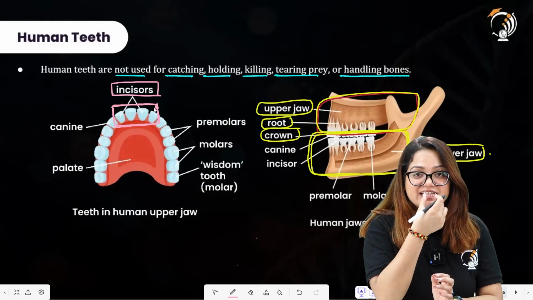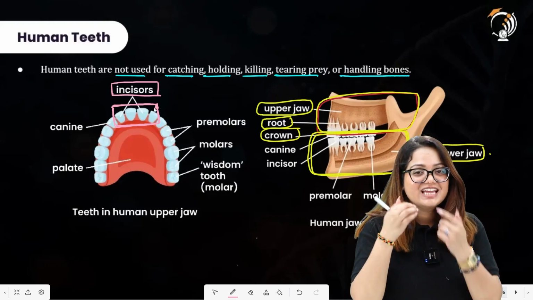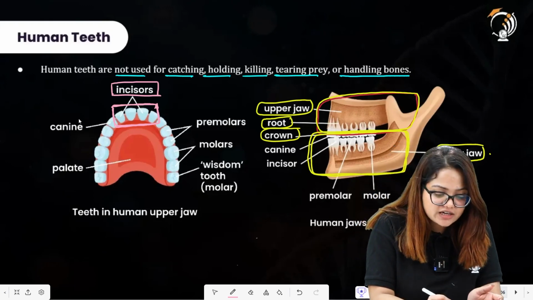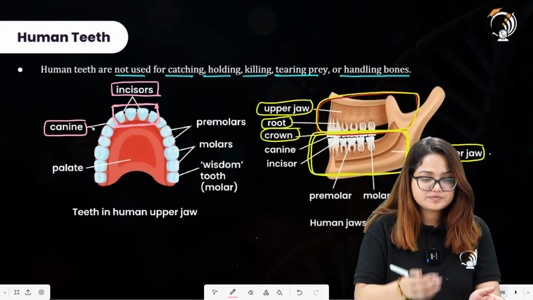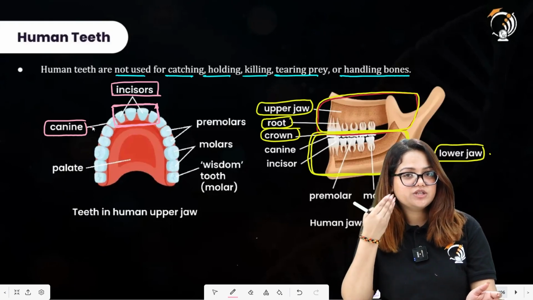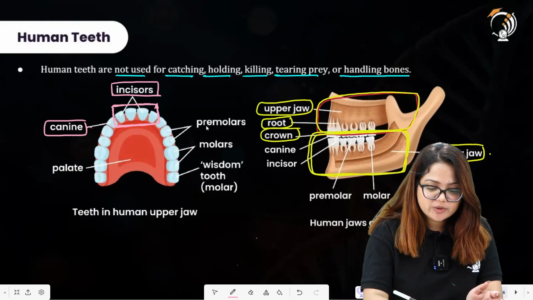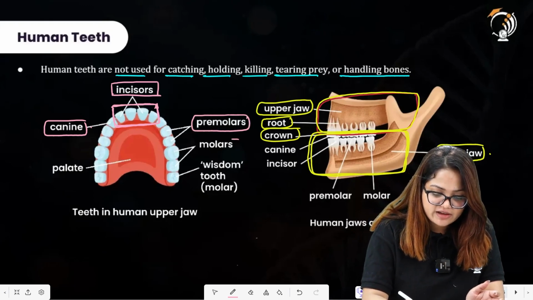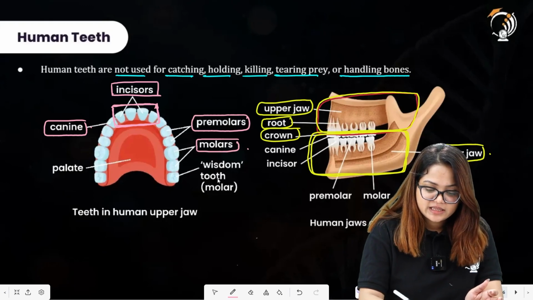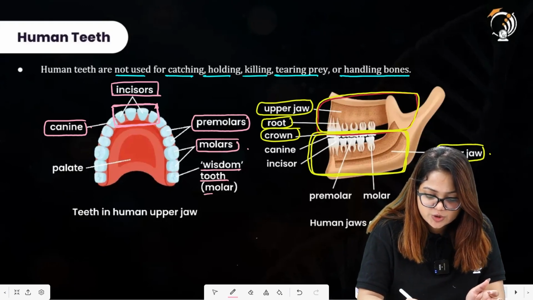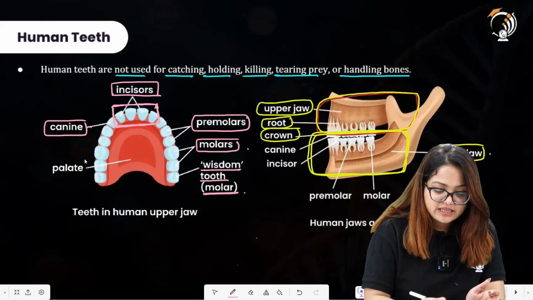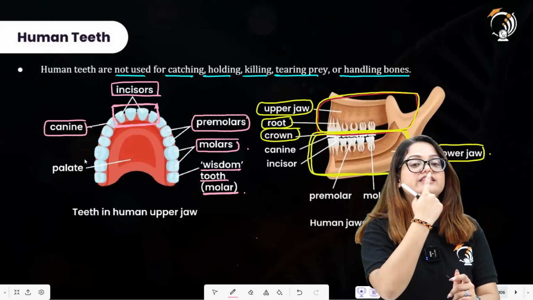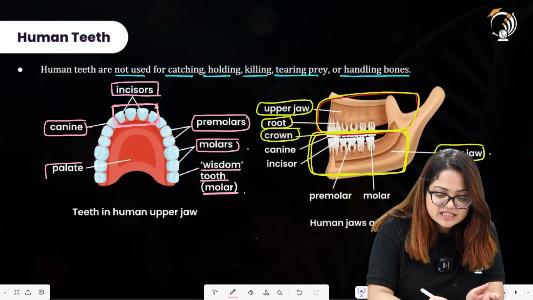After the incisors actually, there are pointed shaped teeth. So these pointed shaped teeth are called as canines. Moving back into the upper or lower jaw, you will observe that there are premolars. Then after that we have molars. There is also wisdom tooth, which is also called as molar.